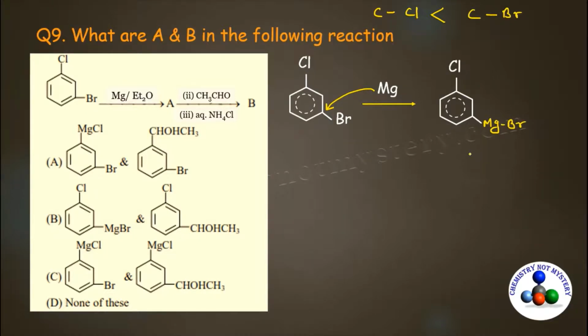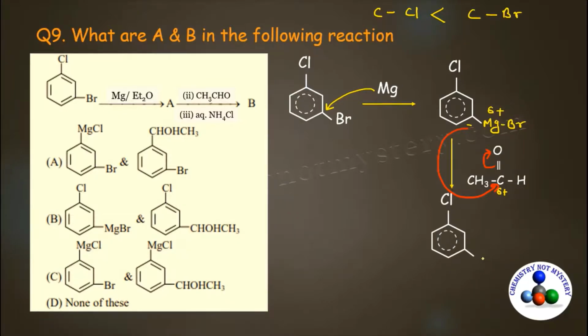Now the second reagent given is acetaldehyde. In acetaldehyde, this carbon is electrophilic in nature. And here magnesium will get positive charge and this carbon will develop negative charge. So this carbon will attack the electrophilic center of acetaldehyde, and when it attacks over here, this pi bond shifts over to oxygen and as a result you will get a carbon that is bonded to oxygen, which has negative charge. This carbon is directly bonded to hydrogen and CH3.